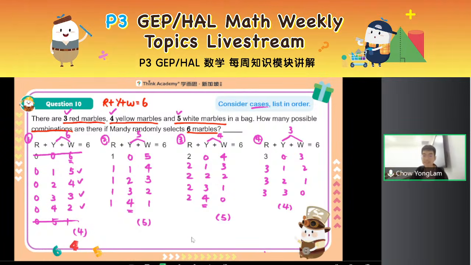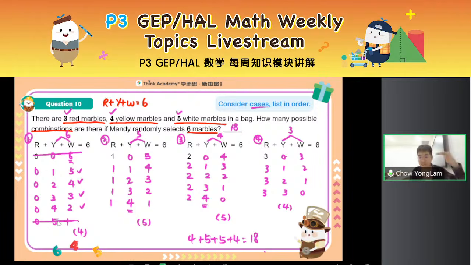All right. So with that, you have 4 plus 5 plus 5 plus 4 equals 18 ways to form a combination of 6 marbles. All right. And that's how you get this question done. Now, listing, like what I did just now, is honestly very tricky, right? Because you need to read the question carefully and identify all the hidden conditions. Like here, when I say 5 white marbles, that means you cannot have 6, right? When I have 4 yellow marbles, that means you cannot have 5.